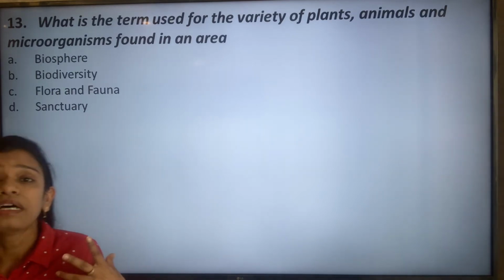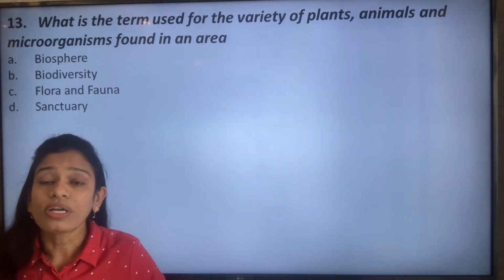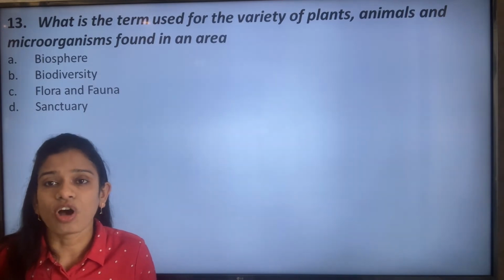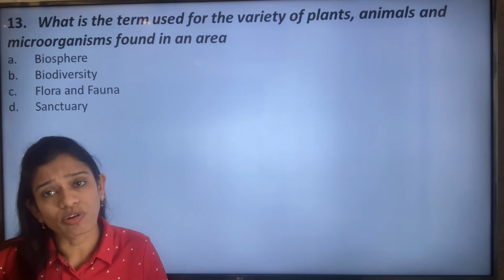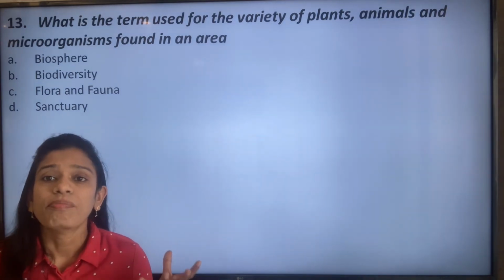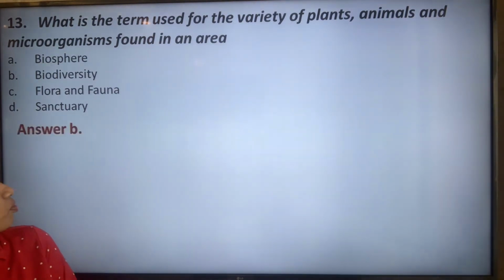So the correct answer is biodiversity. We tell how diverse that particular region is based on the presence of the animals, the plants, the microorganisms and all living organisms. We decide the biodiversity of that particular place. So the answer is option B.